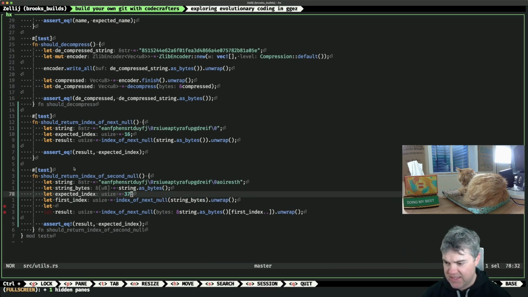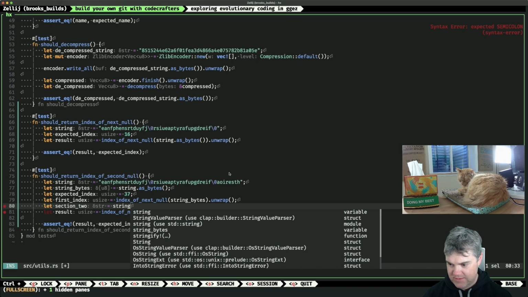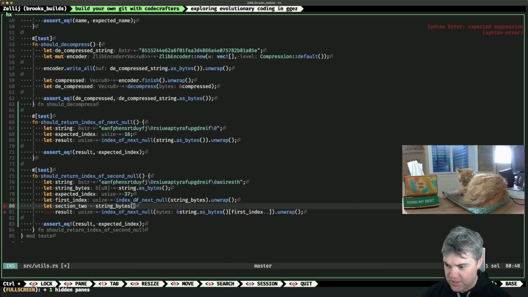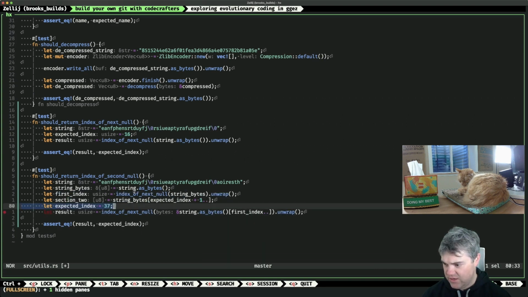The expected index. Okay, so then I get the first index, and I want the next section, which is going to start from here. So I want section 2 to equal our string bytes, starting from +1 probably, right? So that's going to be expected index +1 through to the end. Our expected index is now going to be different, right? So starting here from 0, it's at 20.